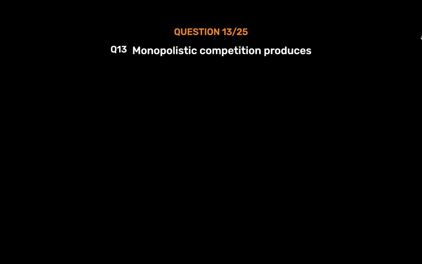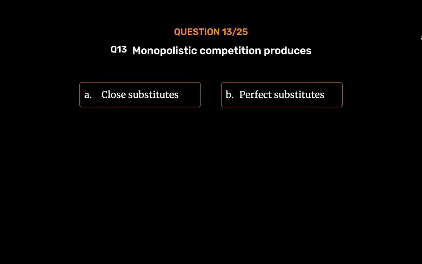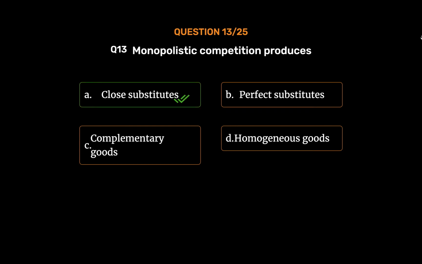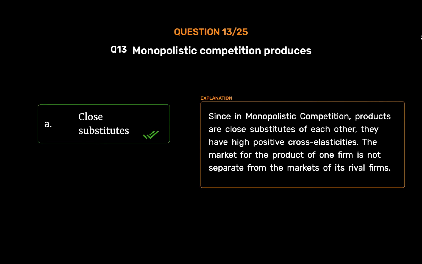Question number 13. Monopolistic competition produces Option A, close substitutes. Option B, perfect substitutes. Option C, complementary goods. Option D, homogeneous goods. The correct answer is Option A, close substitutes. Since in monopolistic competition, products are close substitutes of each other, they have high positive cross-elasticities. The market for the product of one firm is not separate from the markets of its rival firms.